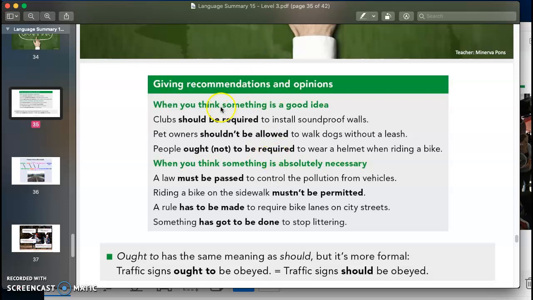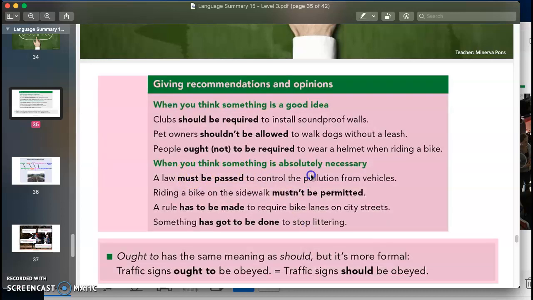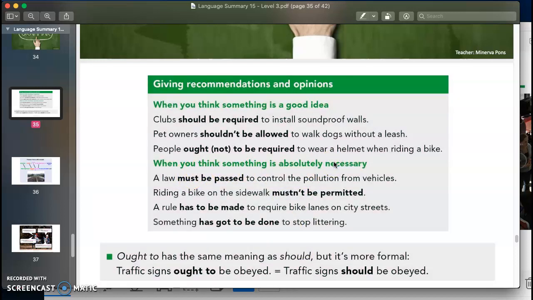Also, basically this is what we do. We use should, shouldn't, ought, or ought not to give recommendations and opinions when you think something is a good idea. And we use must, mustn't, has to, and has got to give recommendations and opinions when you think something is absolutely necessary.